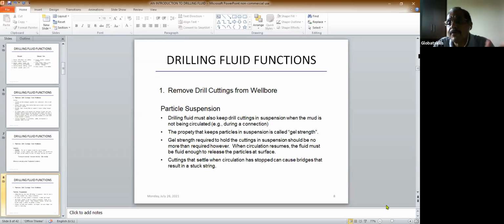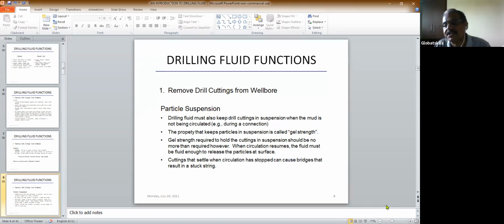What happens when you are running the pump? The mud is moving. When the mud is moving, the cutting is going up along with the mud. But if you stop the pump, the mud is not moving. Sometimes to do some job, you have to stop the pump. When you stop the pump, mud is not moving, so whatever the cutting will have a tendency to settle down.